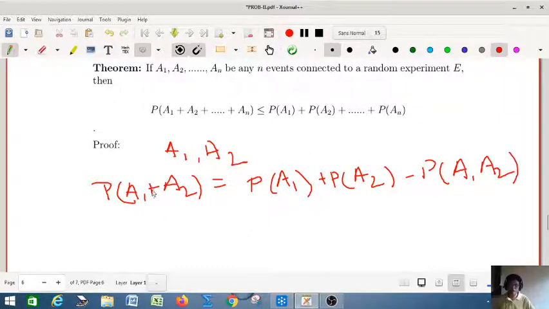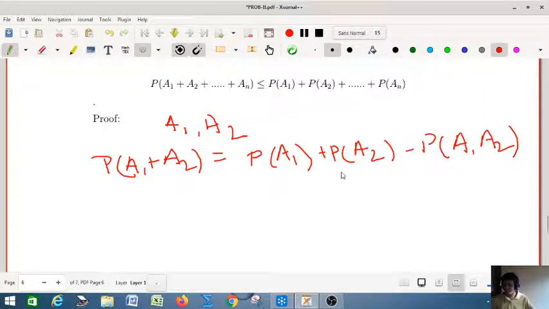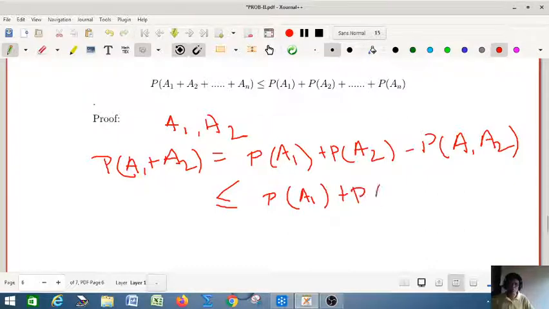Simply you can use plus, dot, or union, intersection. And this is obviously less than or equal to the probability of A1 plus the probability of A2. Why? Because this thing is a positive quantity.